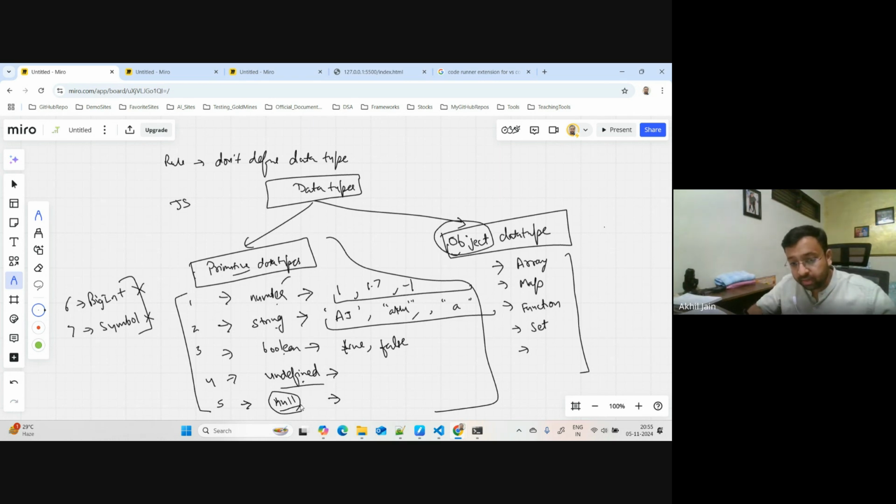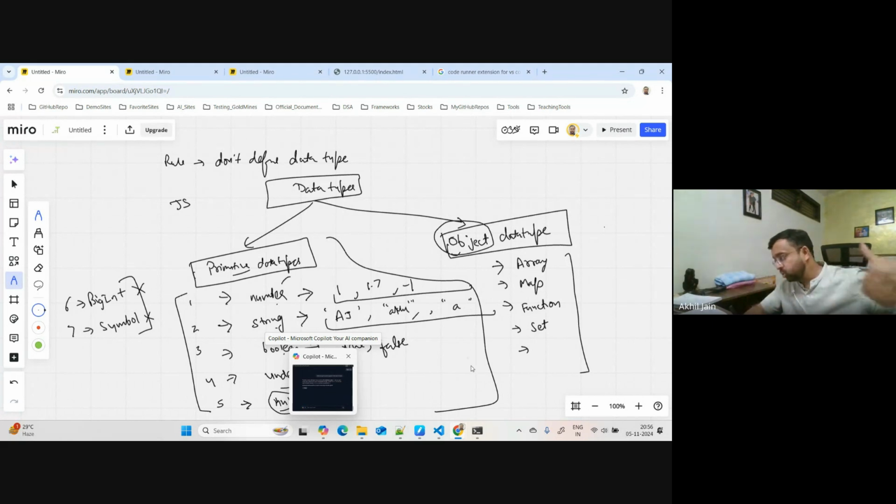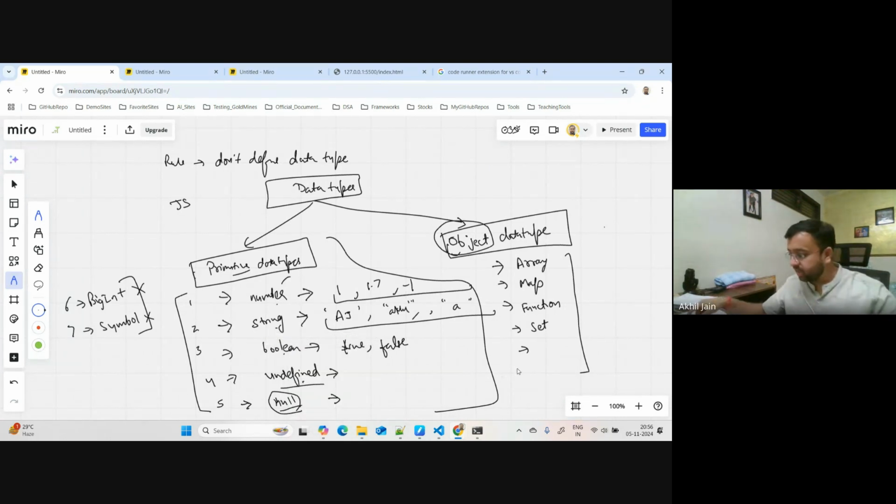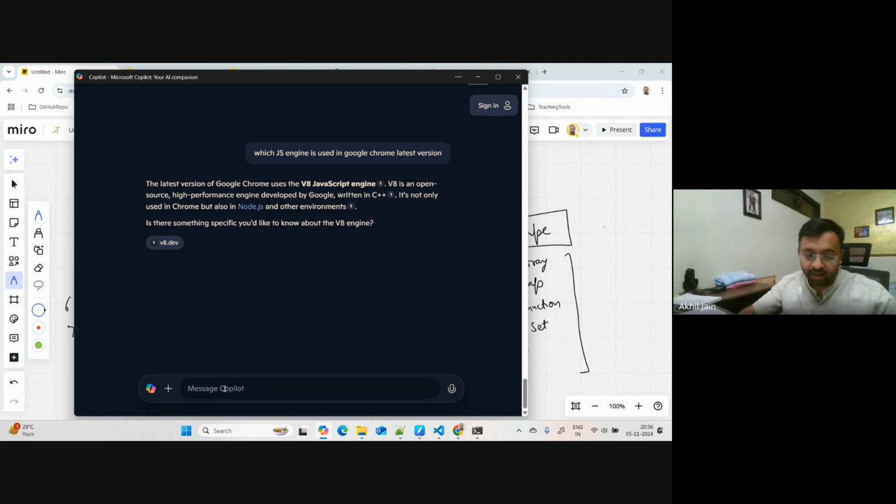Now, this is a bug in JavaScript. You might say, how could a language have a bug? But please trust me, this is a bug in JavaScript. And the reasoning of this bug dates back to the evolution of JavaScript, when it was created. I can answer that, but I think Copilot can answer that query better than me. Let us ask this.